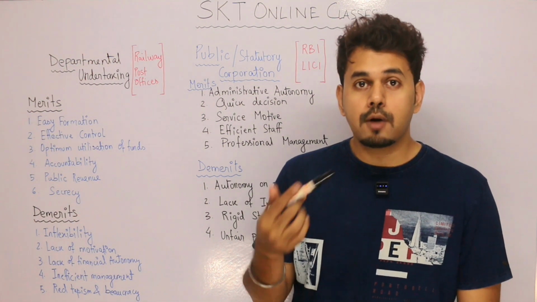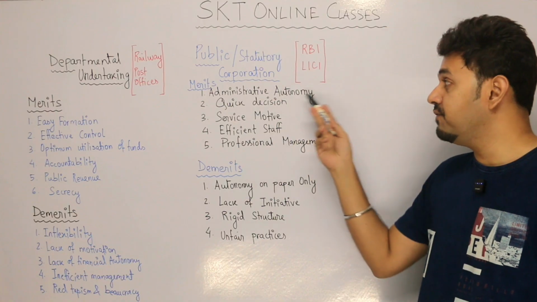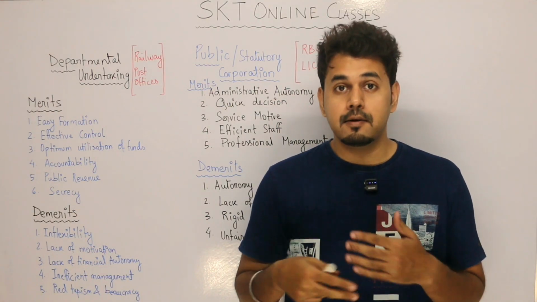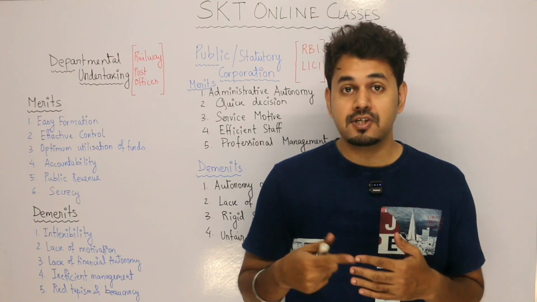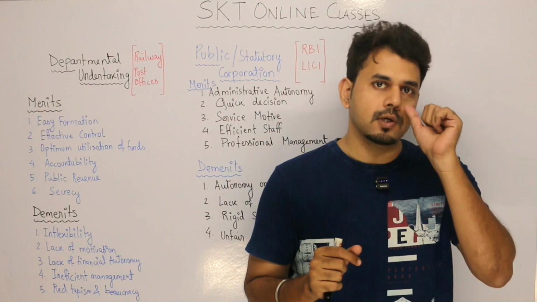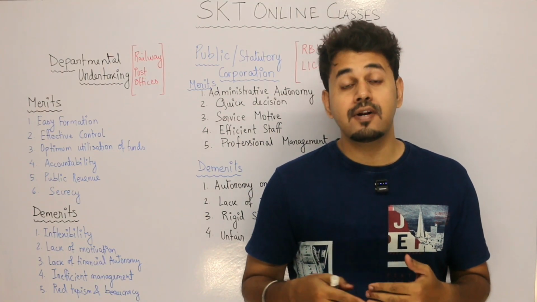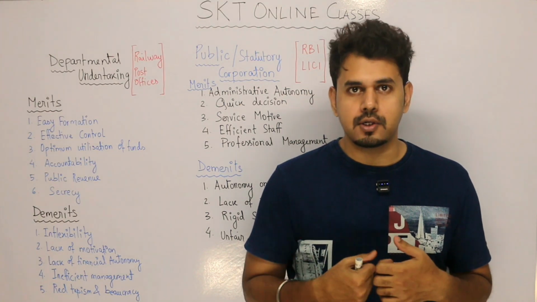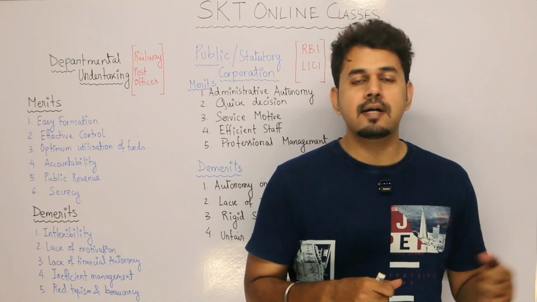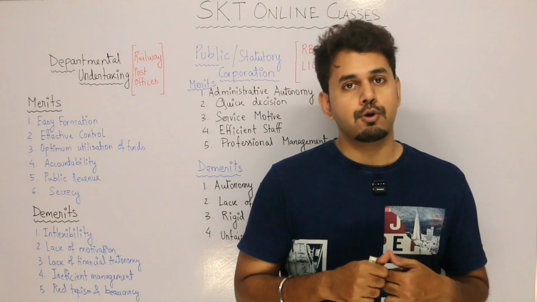Now, when you talk about statutory corporation, the first merit is administrative autonomy. Since it is formed by passing a special act in the parliament, that act defines the powers. The act defines how these kinds of organizations will manage their day-to-day functioning. So this does not depend on how the government decides. This is the best part of statutory corporation.